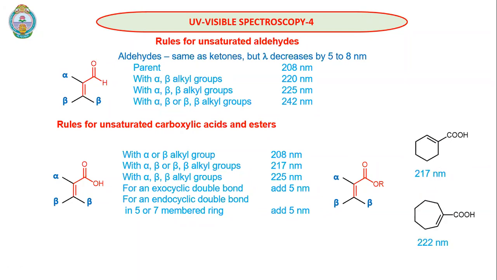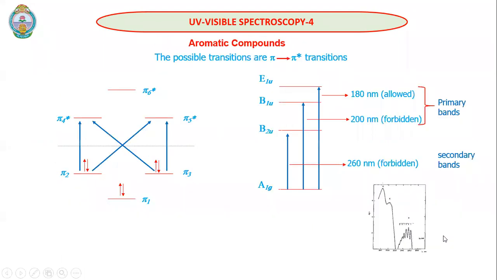That's it. Now, this is a 7-membered system. For the parent value, we have one ring residue here, one ring residue here. So we have two substituents. With two substituents, it is 217. And this double bond is part of the 7-membered ring. So for that endocyclic double bond, we will add 5. So altogether it is 222 nanometers.